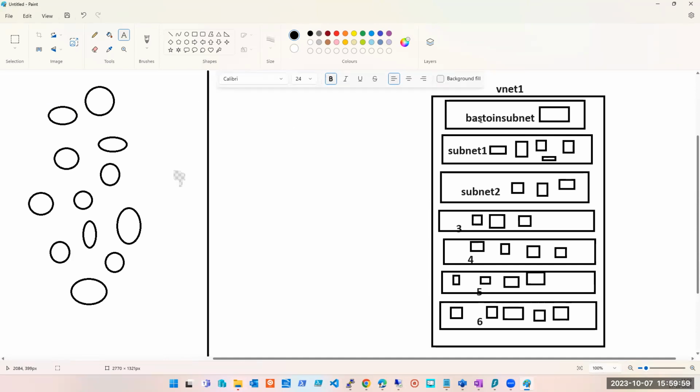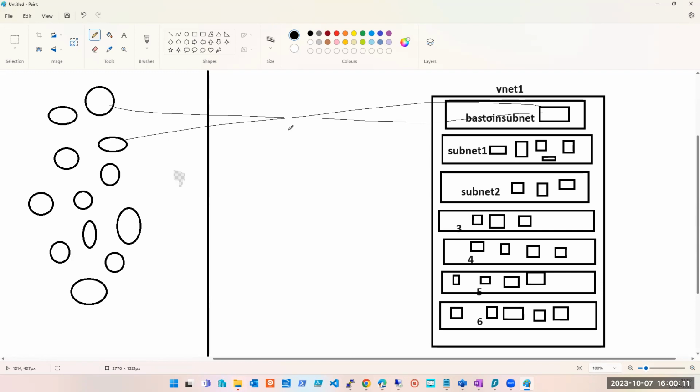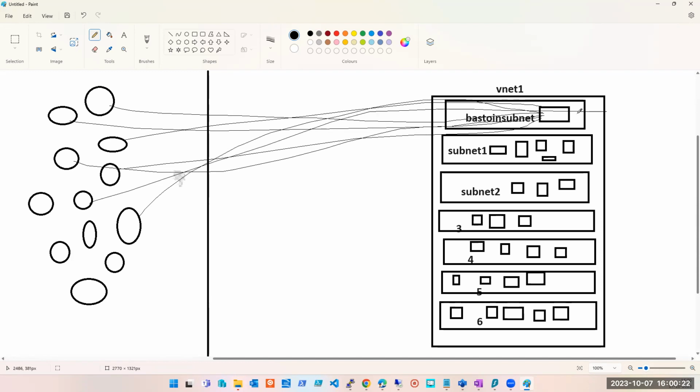So what will I do? I will create a machine on the Bastion subnet, and people will be able to connect to this machine. It will be without a public IP address. We'll see that; I'll show it to you when we go to the portal. So all these users are connecting to this server, or these servers, in the Bastion subnet.